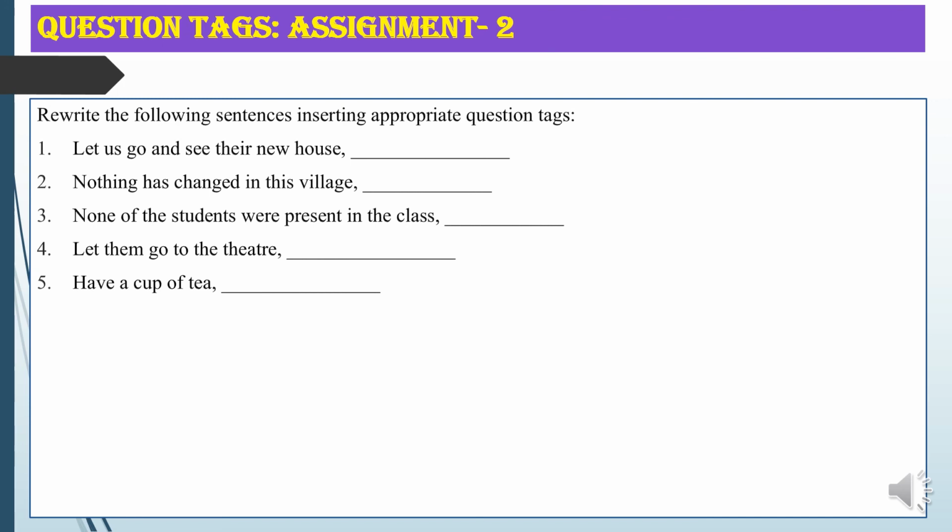So these are the questions that I gave in my previous class. I provided you the answers, and now today I am giving you 5 questions. Let us go and see their new house. Nothing has changed in this village. None of the students were present in the class. Let them go to the theater. And the final one is, have a cup of tea. So these are the questions that I'm giving today.